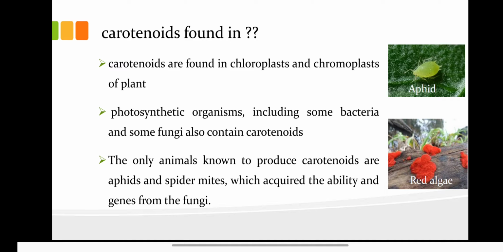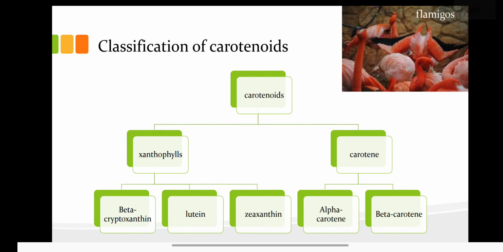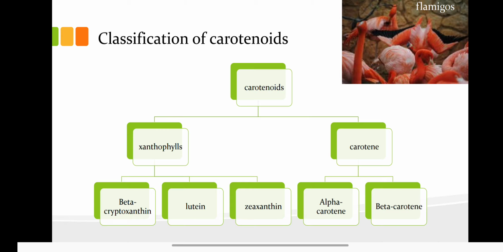Where are carotenoids found? Carotenoids are found in the chloroplast and chromoplast of plants. Photosynthetic organisms, including some bacteria and some fungi, also contain carotenoids. The only animals known to produce carotenoids are aphids and spider mites, which acquired the ability and gene from the fungus. Flamingos also contain carotenoids.